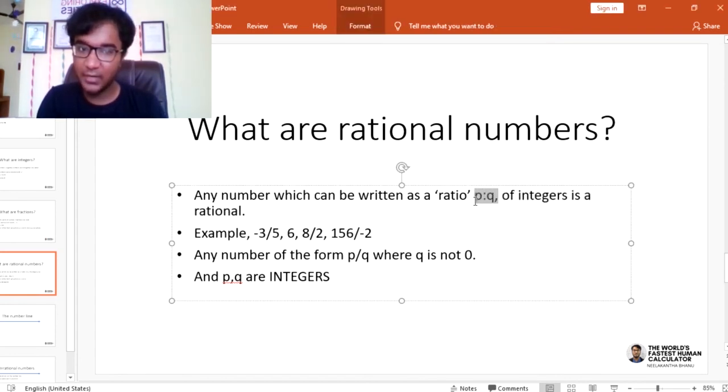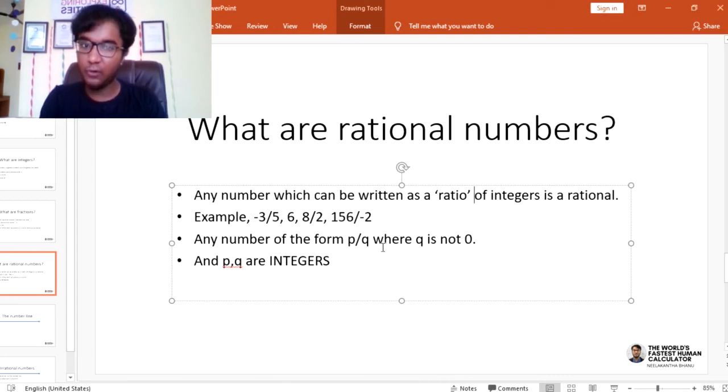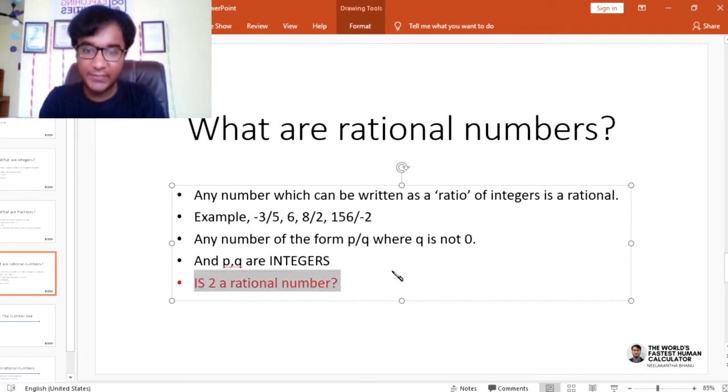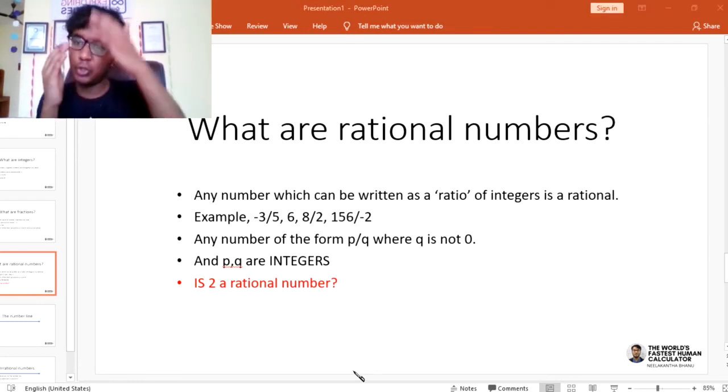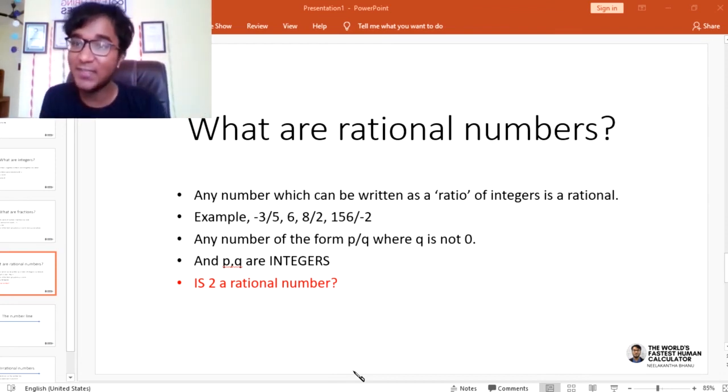Let me look at the subsequent things. A number line. What is a number line? A number line is something on which any number can be represented. The number line is the way in which we represent numbers. We have 0, this is 1, this is 2, and so on. We know what the number line is.